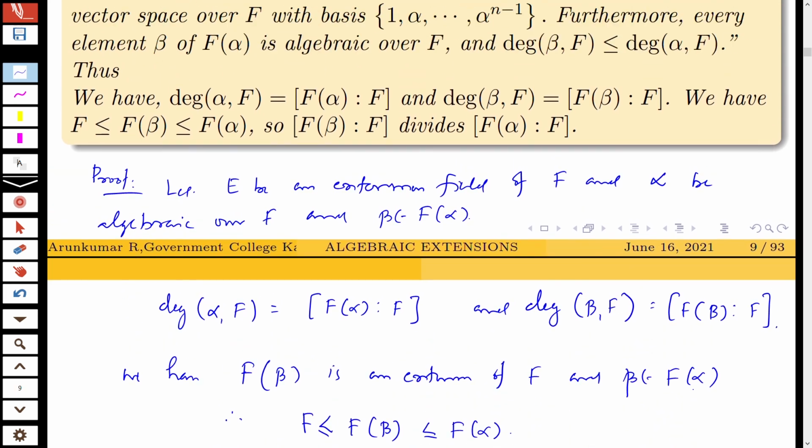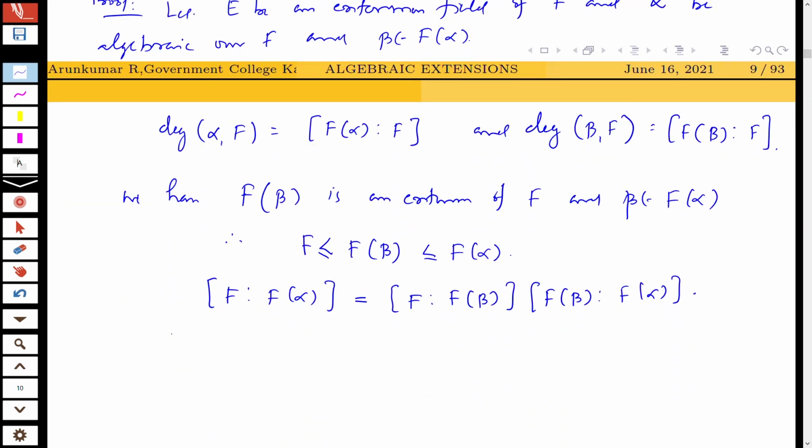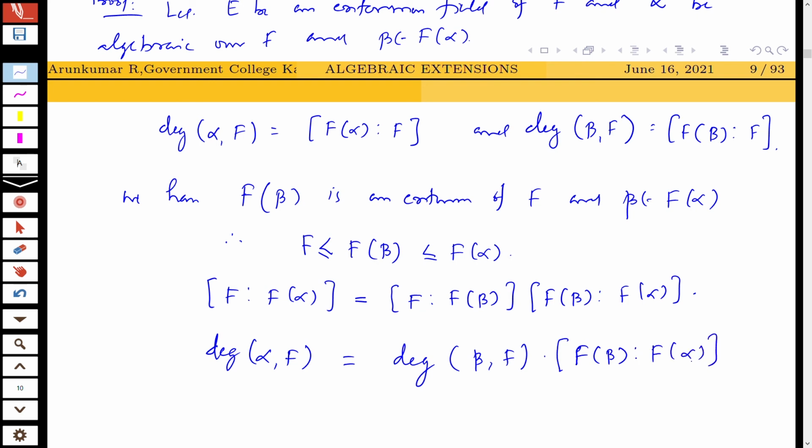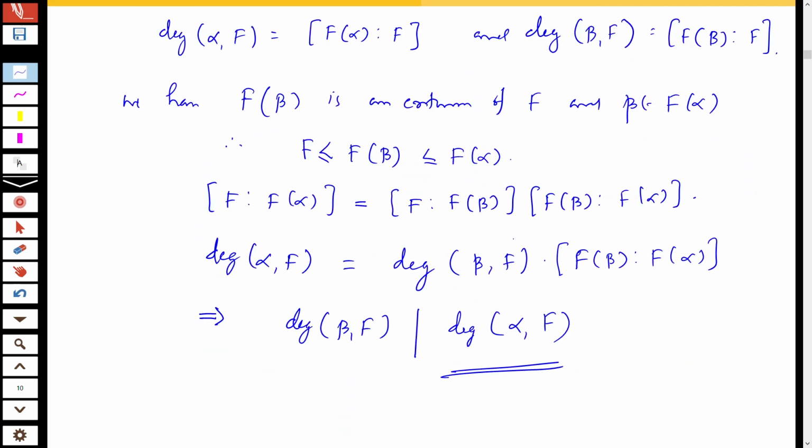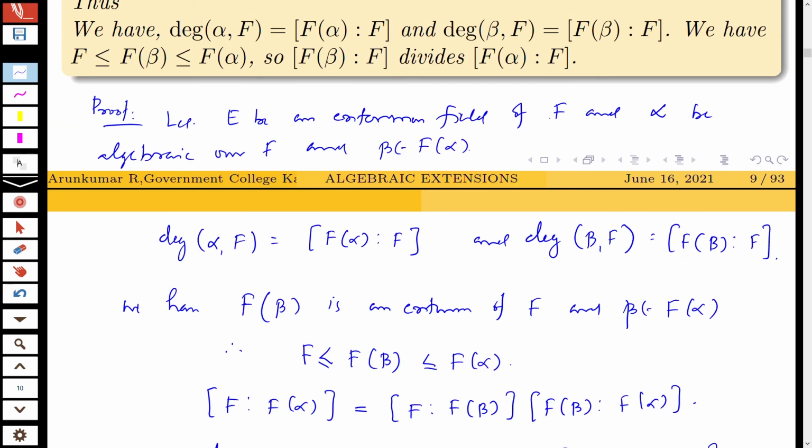You know that the degree of F(alpha) over F is the degree of alpha over F. This is equal to the degree of beta over F into a number, the degree of the extension of F(alpha) over F(beta). From this, you can see that the degree of beta over F divides the degree of alpha over F. So this is the proof of that theorem, that corollary. That's all for today.